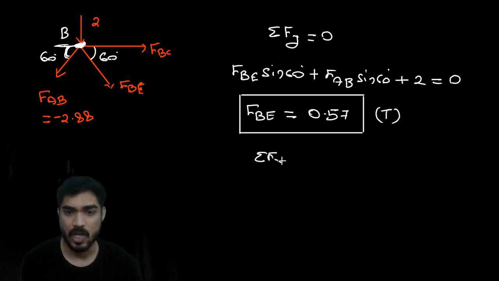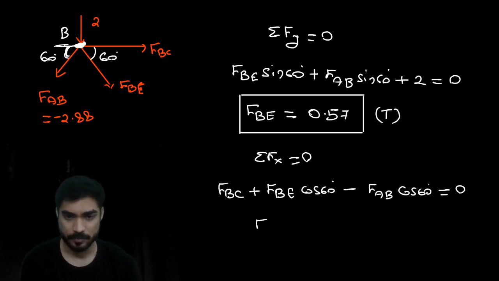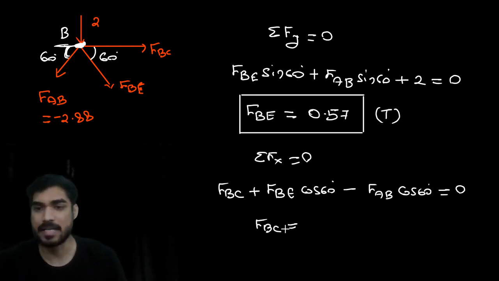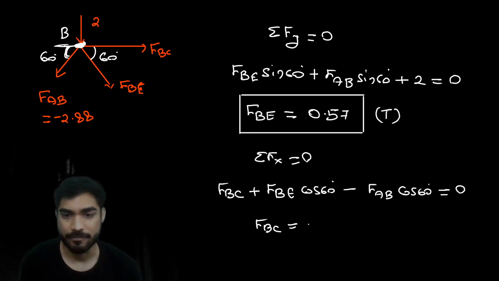Then from summation of Fx equals to 0, what will you get? FBC plus FBE cos 60 minus FAB cos 60 equal to 0. So how much FBC will you get? FBE cos 60, 0.57 cos 60, plus 2.88 cos 60, which gives minus 1.725.